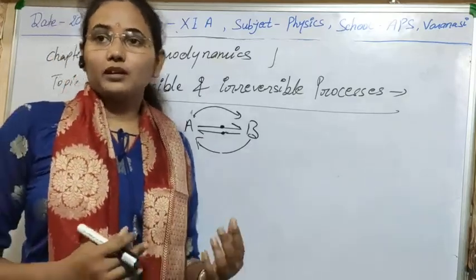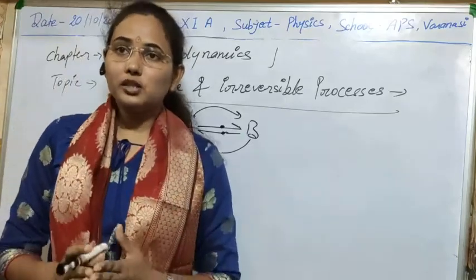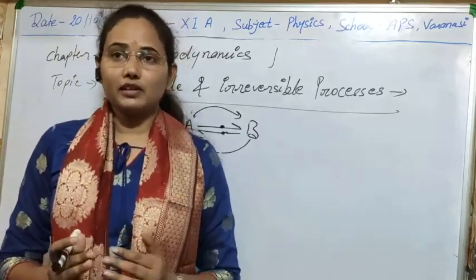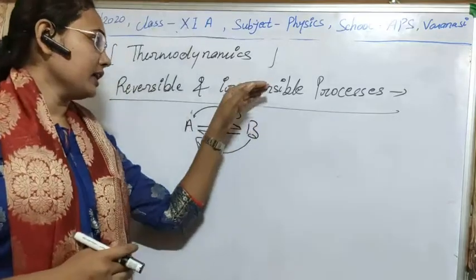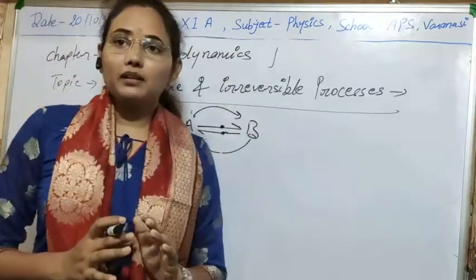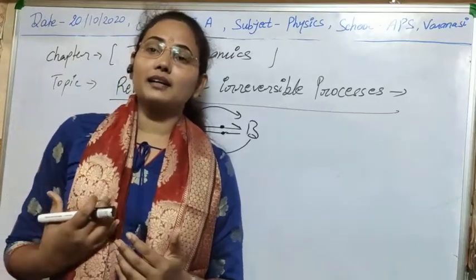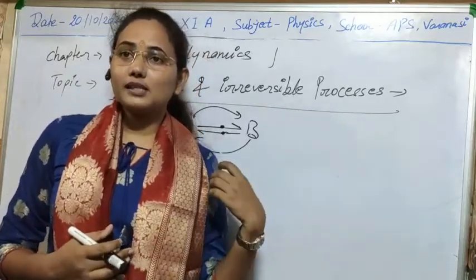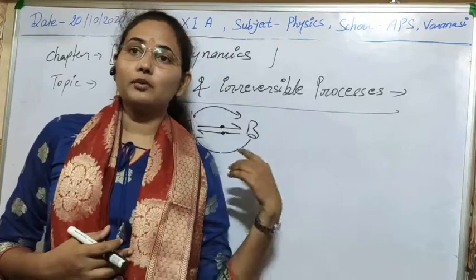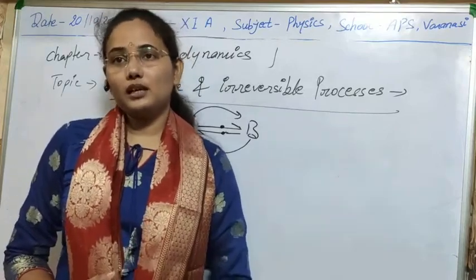So normally all spontaneous processes are irreversible. So what is an irreversible process? Simple: the process which is not reversible, which cannot convert exactly back to its initial position by the same processes, is known as an irreversible process.